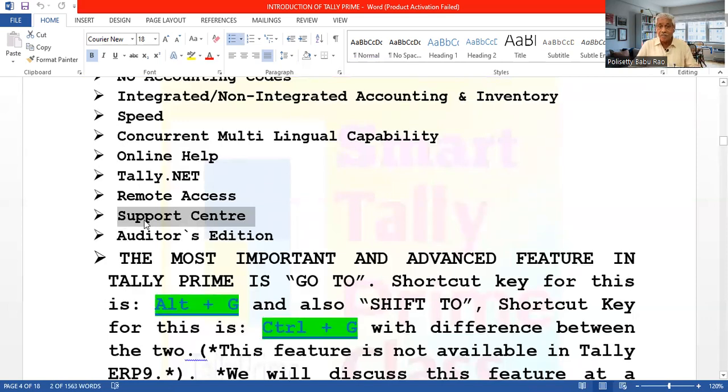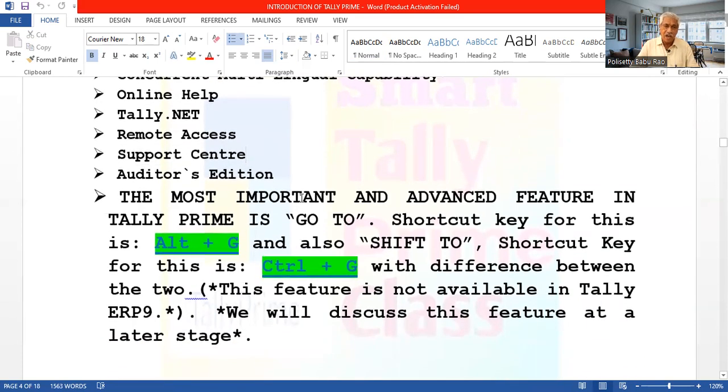In addition to the online help, they have a support center also. We can call them and get clarification for any doubts or any problems. If you have any problem, you can get a solution by calling or contacting the support center. This support center will have live chat also. On live chat, we can ask them and get clarification for any doubts or problems.